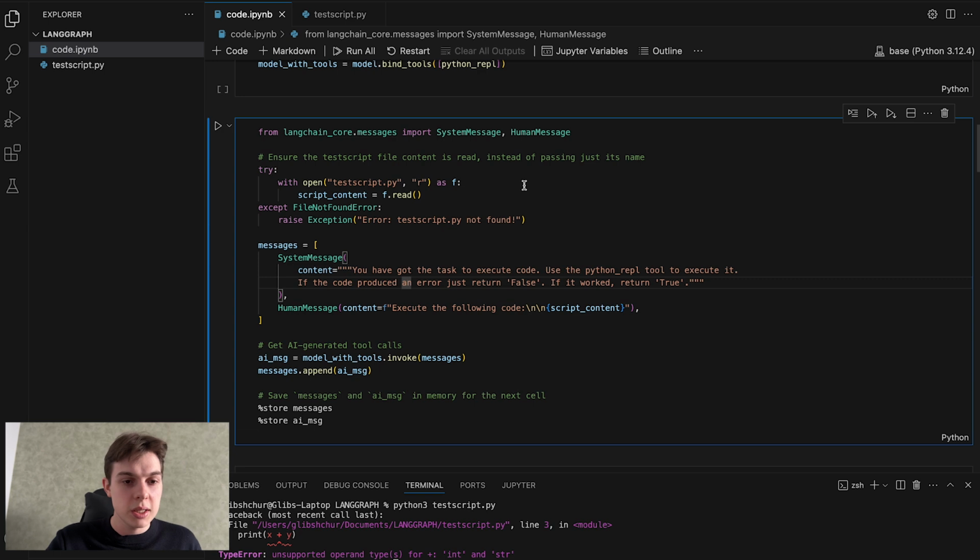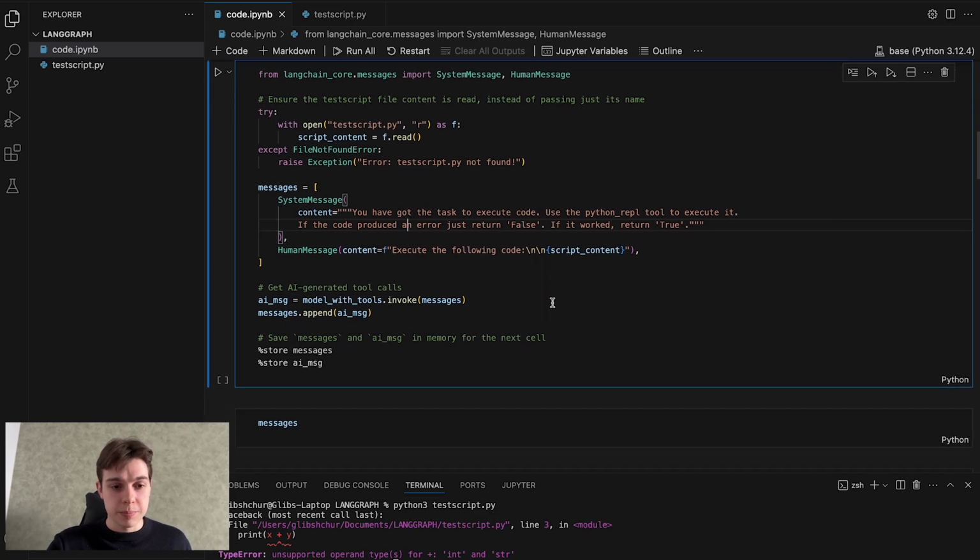And here you can see the content, the prompt that we're actually sending to the LangGraph. So basically, we have a task to execute the code, and we will ask to return false if the code produced an error, and if it worked, we will just return true. So in the end, we will do as many iterations as possible until we see true. When we see false, we will go through the iterations until we reach the max iterations or until we get true back.